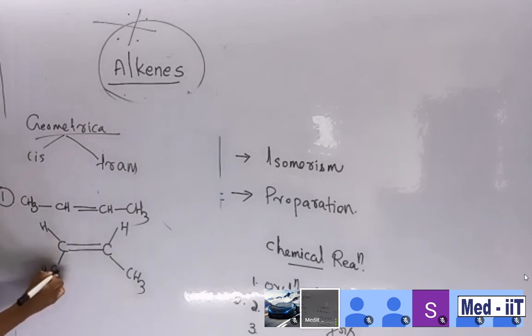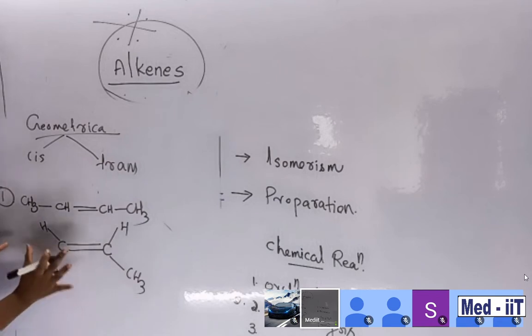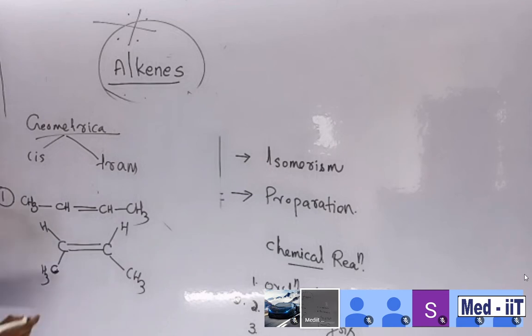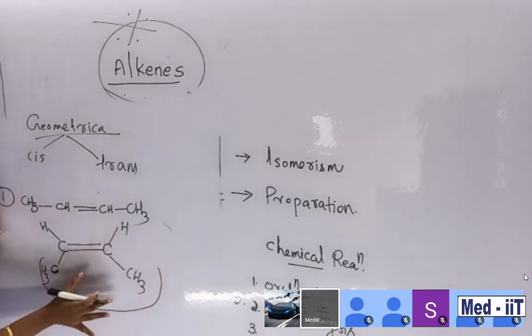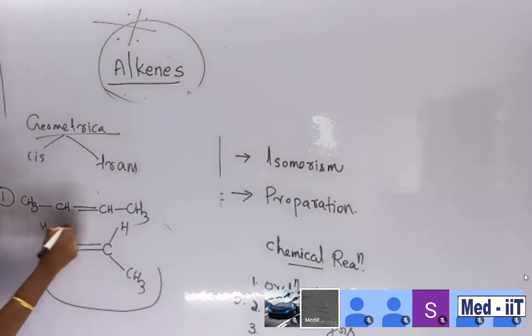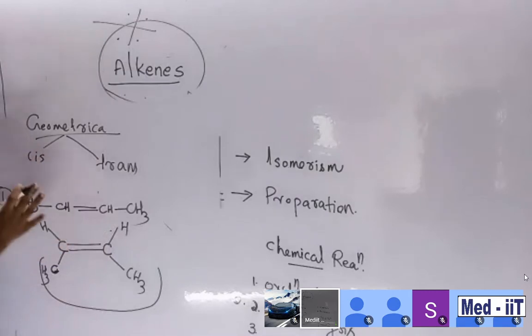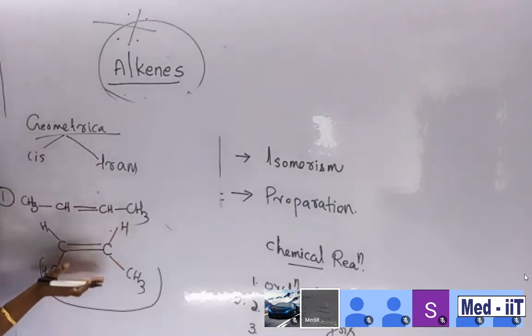Here are two alkyl groups in the same plane of the double bond. Am I right? Here is the methyl group and here is the methyl group. These are in the same plane, and the hydrogens are also in the same plane. So similar groups are seen in the same plane and on the same side.